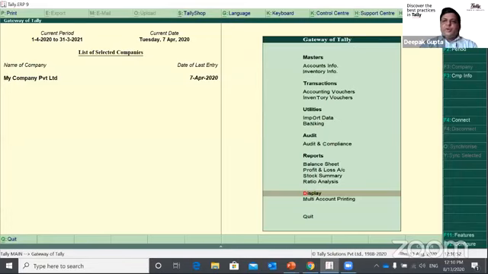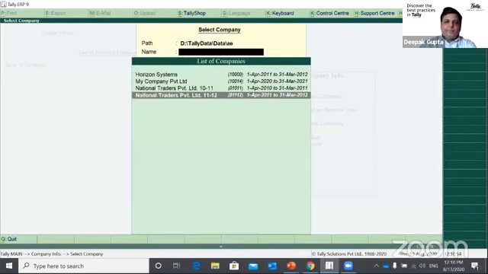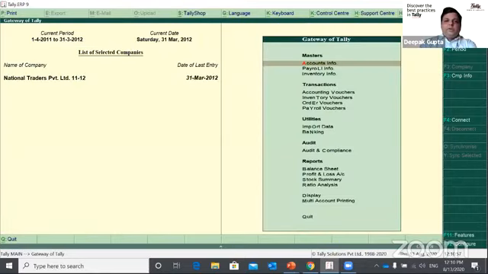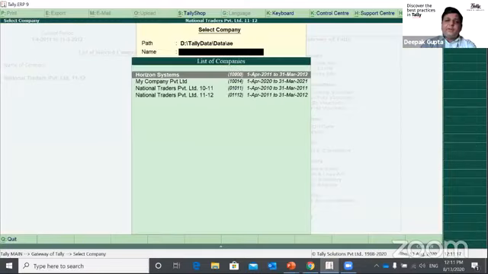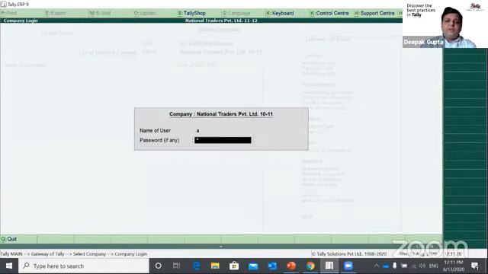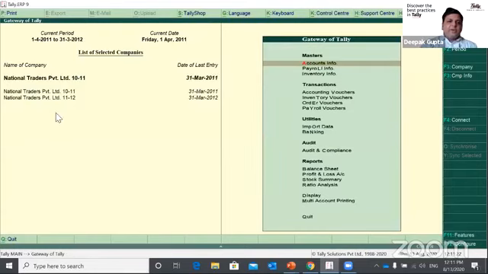So just allow me to open the relevant data for you. There is a sample company, which is National Traders Private Limited, for the financial year of 11-12. So let's consider that I am doing the audit for 11-12, and I also have one company which is related to an already audited company. So I'll open that company, which is 10-11. So I have these two companies, 11-12 and 10-11.